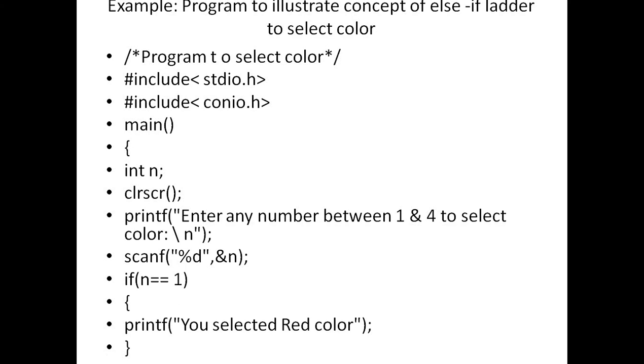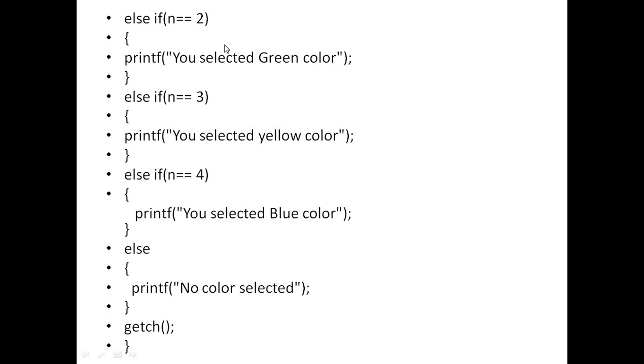So this is a simple example to illustrate the concept of else if ladder. To set the color, first an integer variable n is taken, then enter any number between 1 to 4 to select a color, with scanf %d, &n. So %n takes the value from the user at runtime. If n is equal to 1, you have selected red color. Else if n is equal to 2, it will select green color. Else if n is equal to 3, yellow color. Else if n is equal to 4, blue color. If no condition is true, it will go to the else, that is, no color is selected.